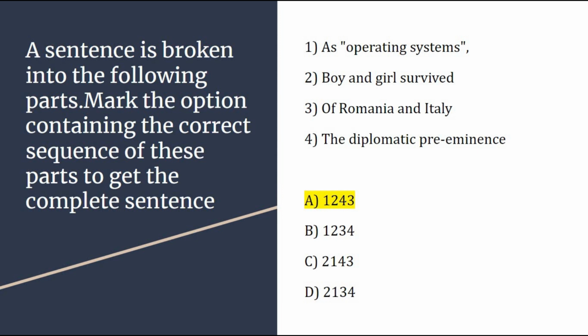Next, a kind of similar question only. A sentence is broken into the following parts. You need to mark the option containing the correct sequence of these parts to get the complete sentence. So basically it's about sequencing only. Number 1 part is as operating systems. Number 2 is boy and girl survived. Number 3 is of Romania and Italy. Number 4 is the diplomatic preeminence. So the correct sequence here will be 1 2 4 3. As operating systems, boy and girl survived, the diplomatic preeminence of Romania and Italy.